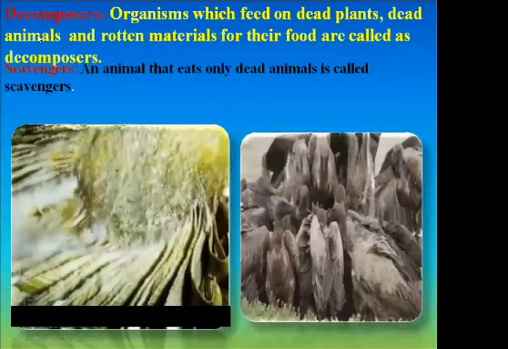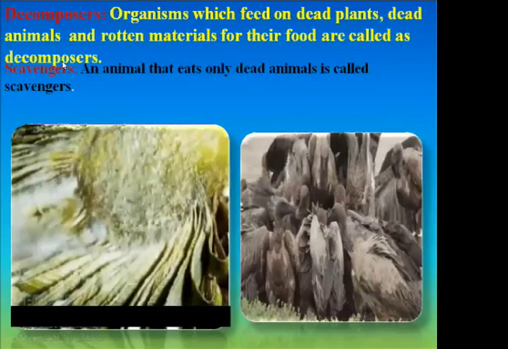Next we have decomposers. As I told you, decomposers are also called detritivores. Organisms which feed on dead plants, dead animals, and rotten materials for their food are called decomposers.